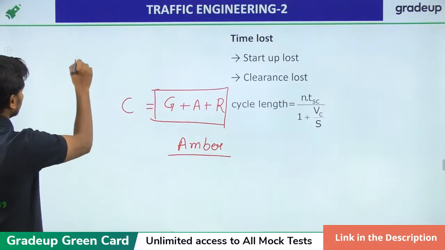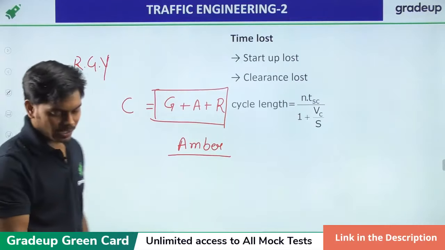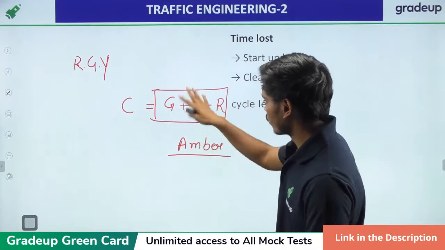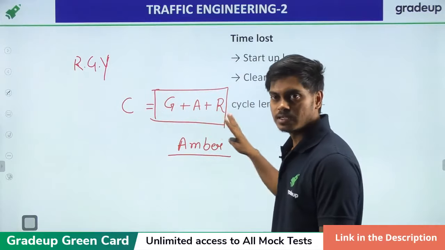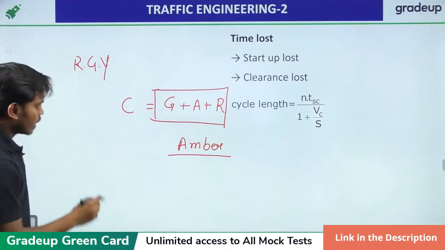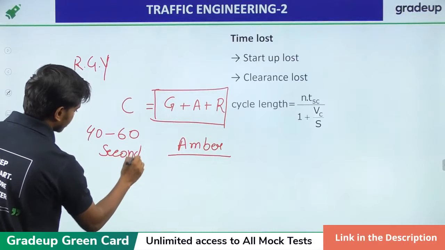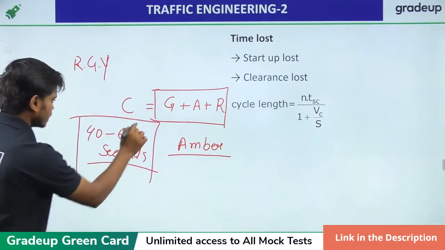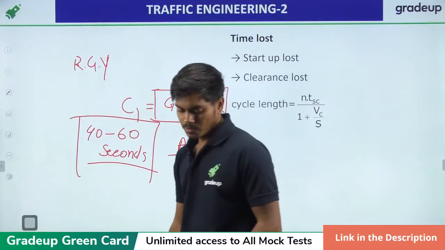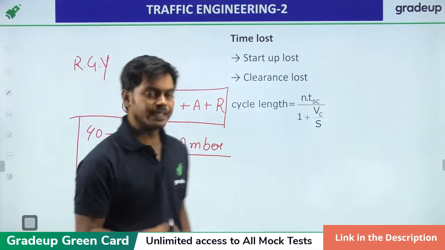Perfect. So the sum of these 3 is known as the cycle length. So red, yellow, not yellow, amber actually. So this is how the things will be done. For cycle length, you just have to remember this is the complete cycle length, G plus A plus R, and 40 to 60 seconds generally. Generally I'm talking about.